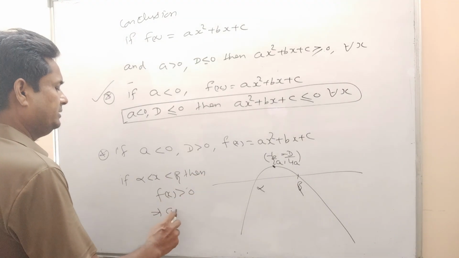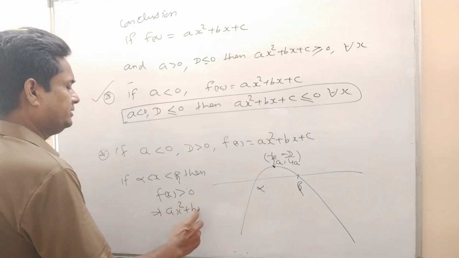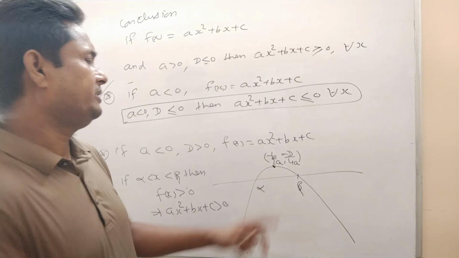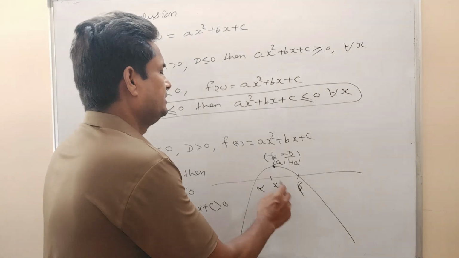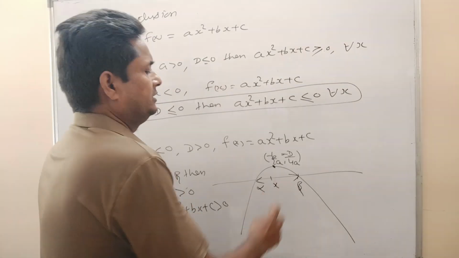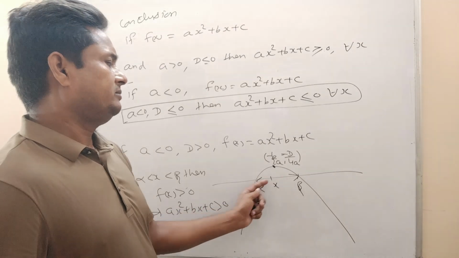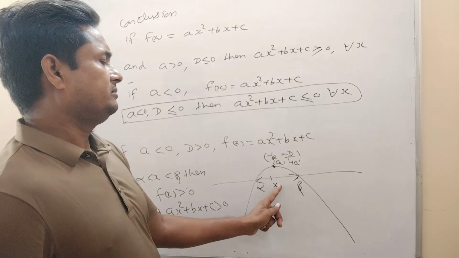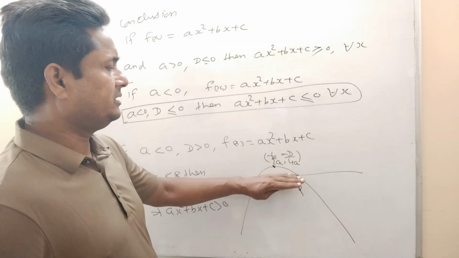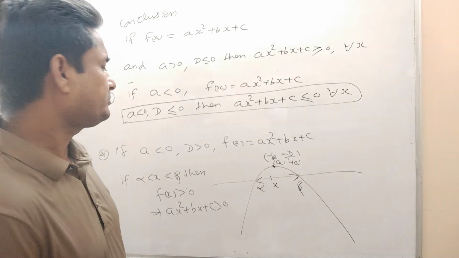That means ax² + bx + c will always be positive. If you take x in between this interval, then the value of f(x) is positive. See here, the graph is above the x-axis.